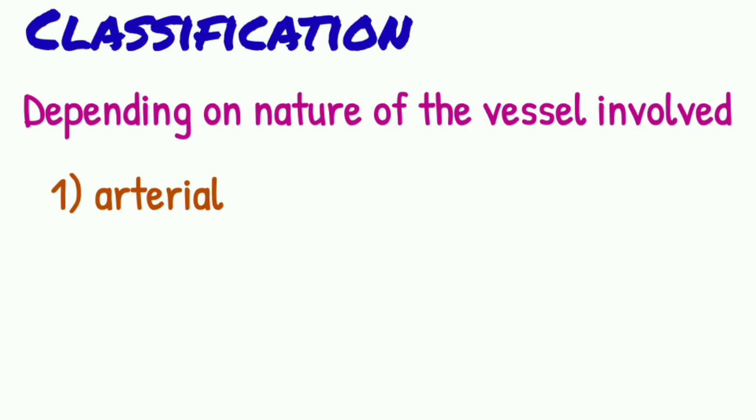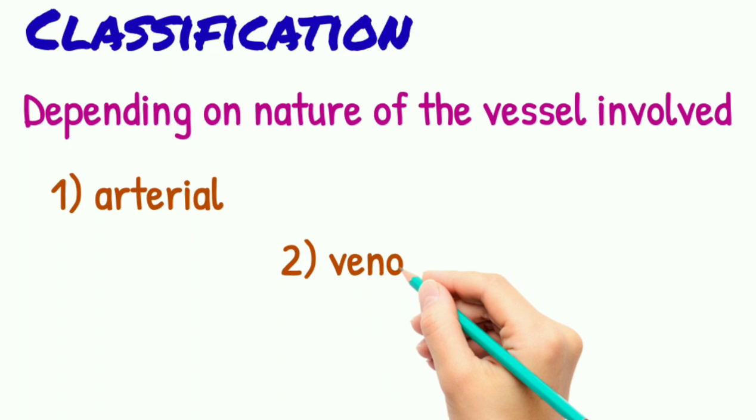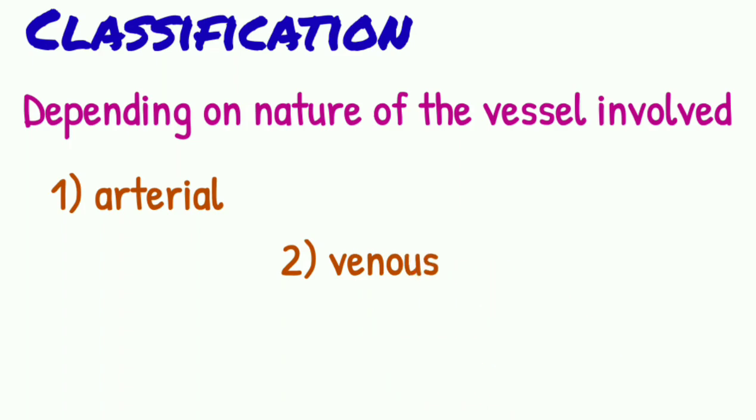Next is venous hemorrhage. Blood is dark red in color and it never jets out but it oozes out, non-pulsatile, and difficult to control because the vein gets retracted. Capillary hemorrhage. Blood is red in color, never jets out, slowly oozes out, and it becomes significant if there are bleeding tendencies. Now let's see the next way to classify it.